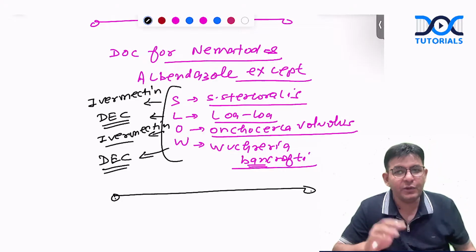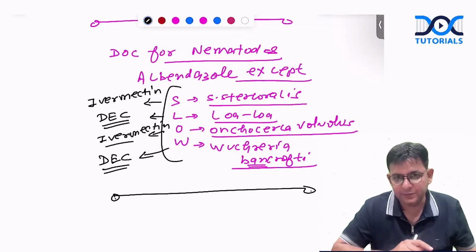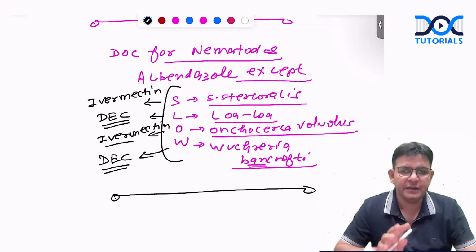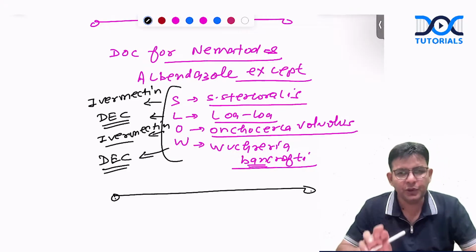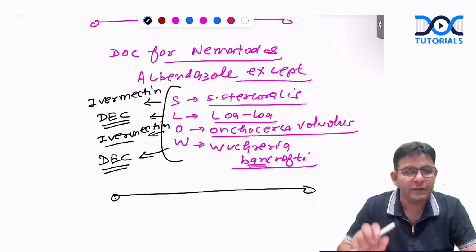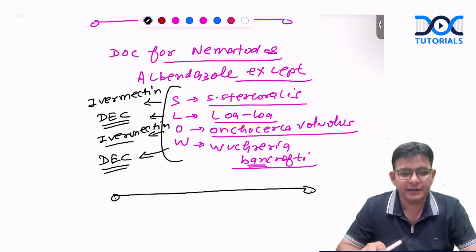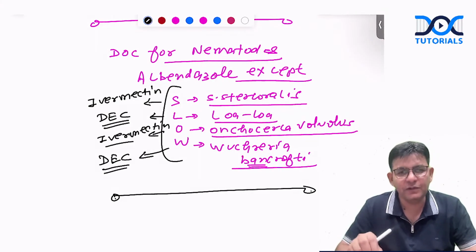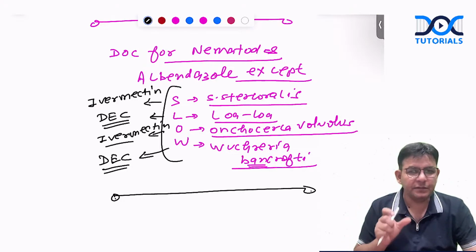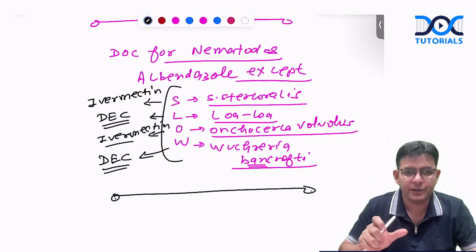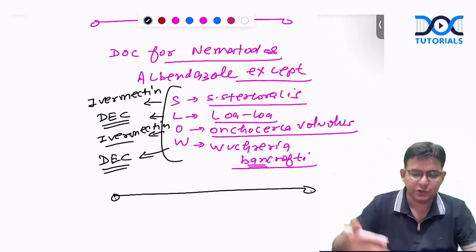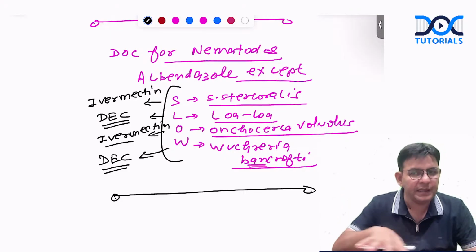In INICET, around 25 to 30 questions came from microbiology. Those who had done it properly scored very well, and their ranks are also very good. So you should also focus on this subject, and it needs revision. If you have done one or two proper revisions, then this is the most loyal subject, which will sometimes even fetch you full marks. The important thing is smart study: which topics you should focus upon. So focus on all those important topics which I have shown, and the questions should be in and around them.